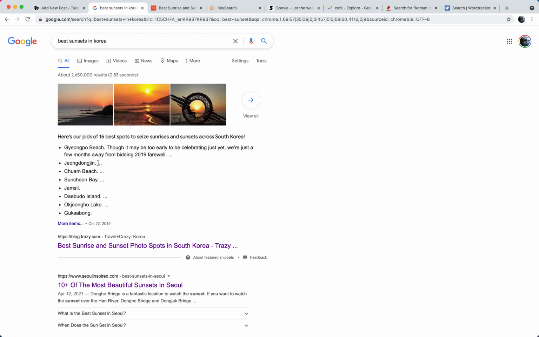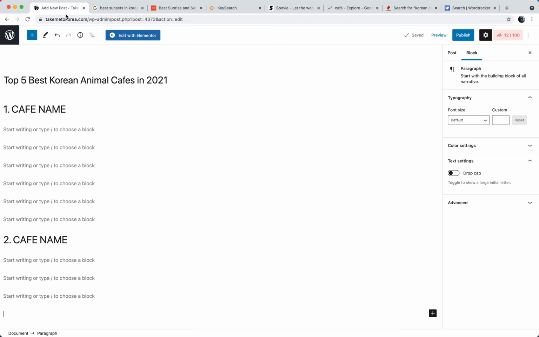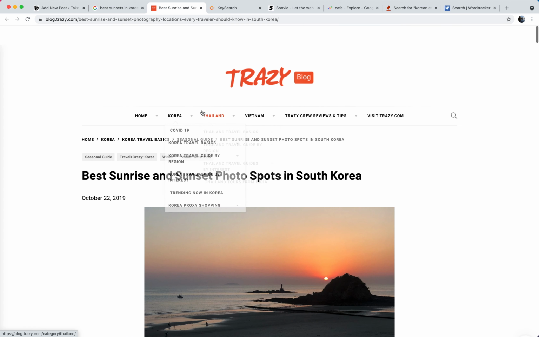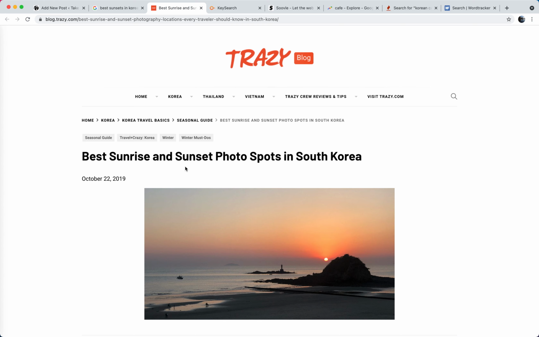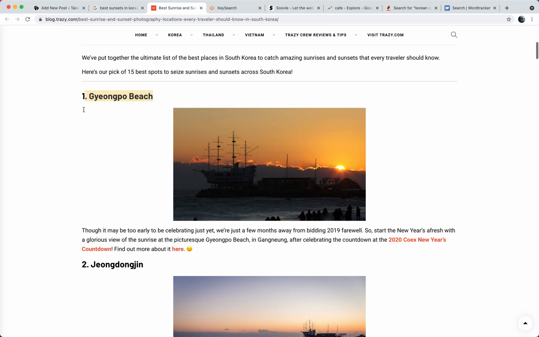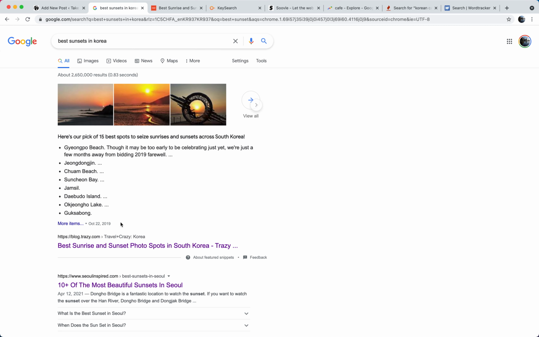So you can see these here are actually headings, right? They're much bigger. They're obviously using the heading block. And Google has actually gone through that article and it says, oh, the best sunrise and sunset photo spots in South Korea. And then since they're listed clearly, it knows how to read the article. Right? It's understood that this is 1, 2, 3, because it's clearly listed and they're using heading blocks. So now it can extract the information and put it here.